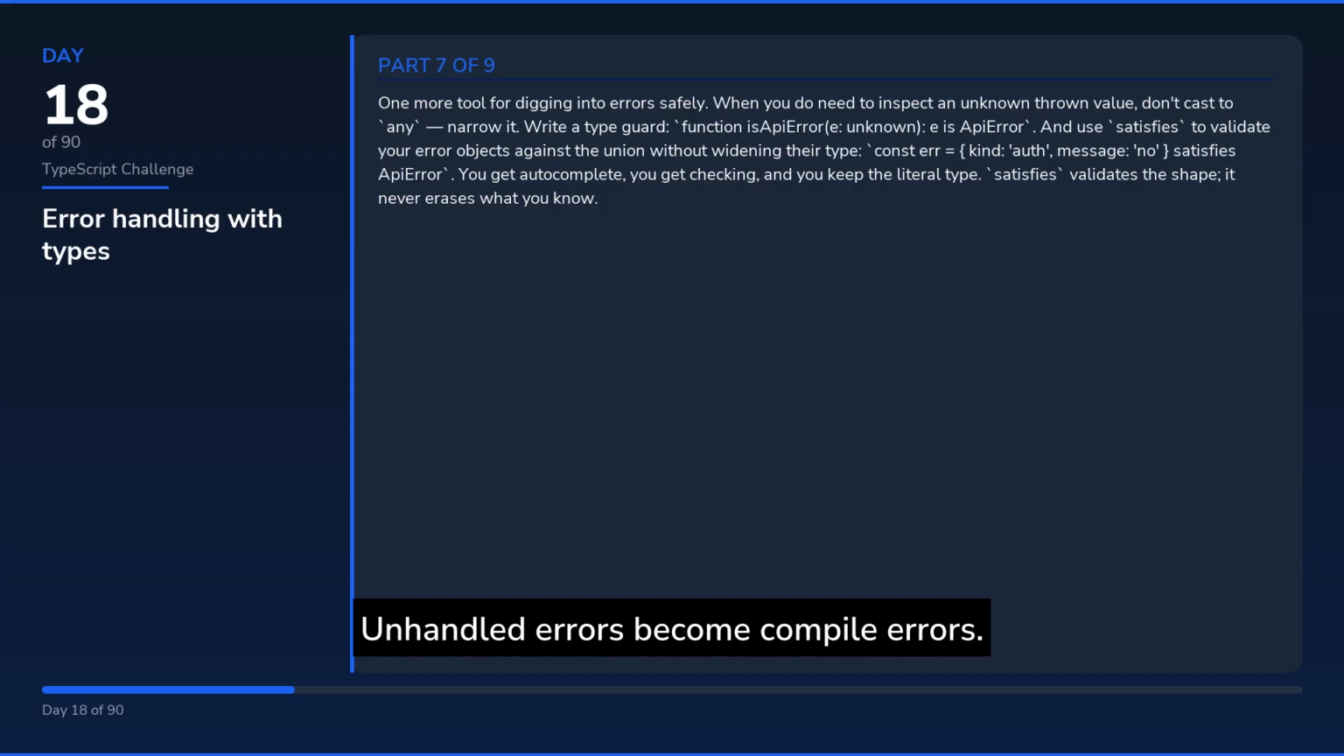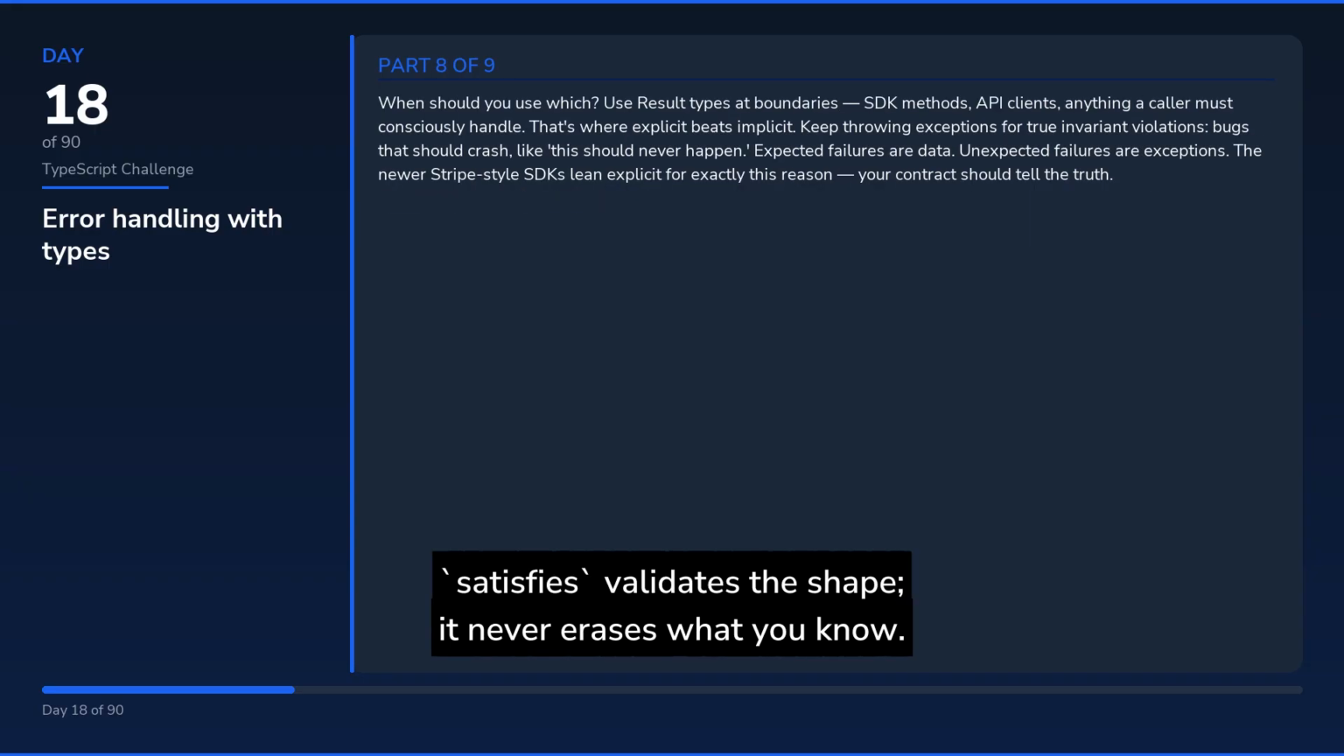Use Result types at boundaries, SDK methods, API clients, anything a caller must consciously handle. That's where explicit beats implicit. Keep throwing exceptions for true invariant violations, bugs that should crash, like this should never happen. Expected failures are data. Unexpected failures are exceptions. The newer Stripe-style SDKs lean explicit for exactly this reason. Your contract should tell the truth.